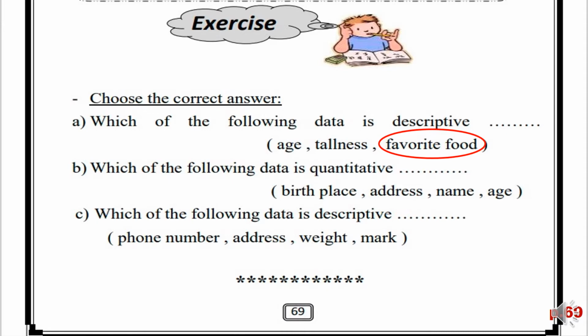In letter B, which of the following data is quantitative? I have the birthplace, the address, the name, and the age. Of course, the age. Letter C, which of the following data is descriptive? I have the phone number, address, the weight, the mark. Of course, it's the address. I have to describe my address.